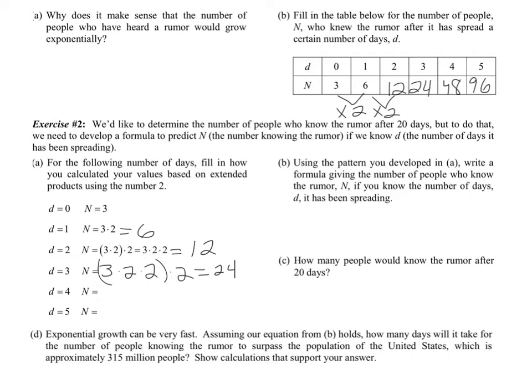So on day 4, I have what I had on day 3, so I have 3 times 2 times 2 times 2, all in parentheses, times 2, which is going to give me 48. And then on day 5, I have 3 times 2 times 2 times 2 times 2, all times 2 again, which is going to give me 96.